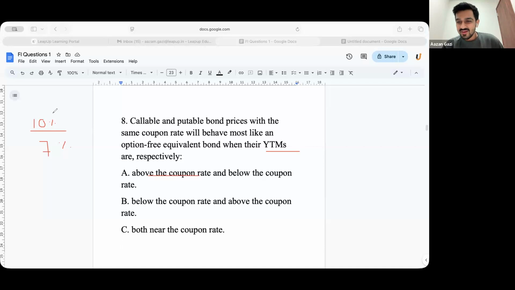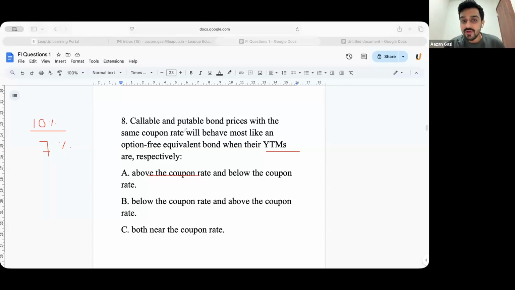Okay. A callable bond is worthless when bond prices are falling. And when will that happen? When the YTM is above the coupon rate. Is that clear? Is that clear for everyone?